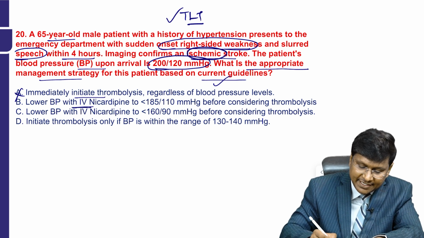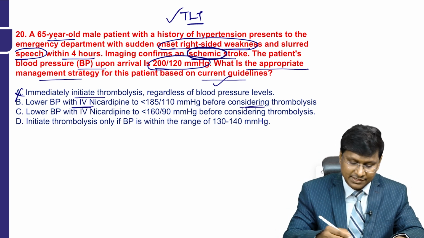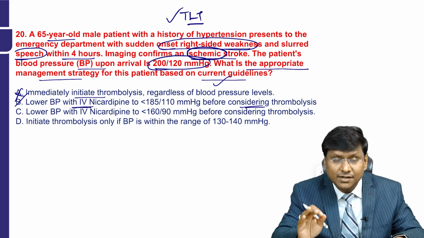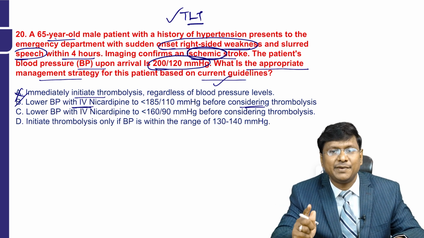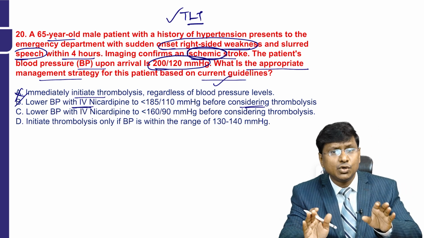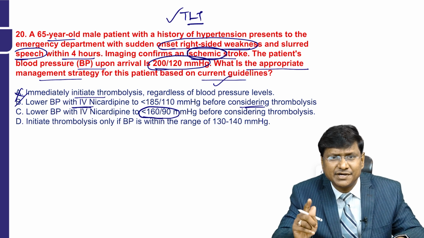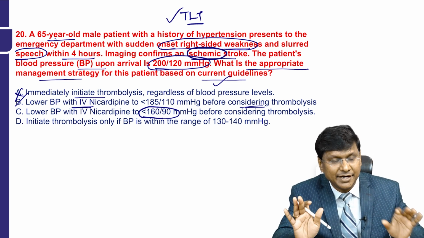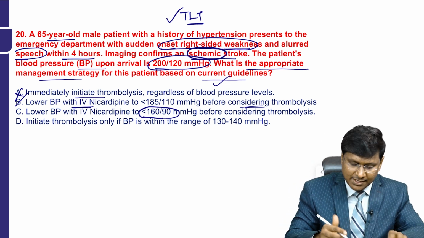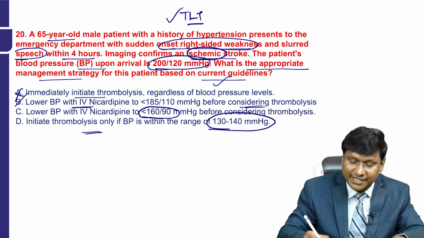Lower the blood pressure with IV nicardipine to less than 185/110 before considering thrombolysis. This is the correct statement. You need to reduce the blood pressure to less than 185/110, then you can go ahead with thrombolysis in patients with ischemic stroke, right? Now the third option: lowering the blood pressure to less than 160/90 before considering thrombolysis is not required. You can reduce the blood pressure to less than 185/110 and then go ahead with thrombolysis. And initiate thrombolysis only if the blood pressure is within the range of 130 to 140.